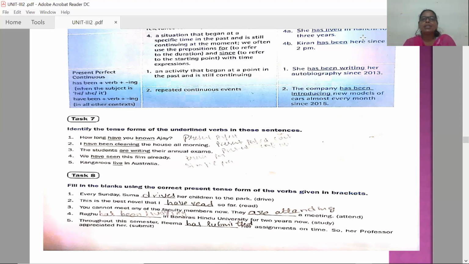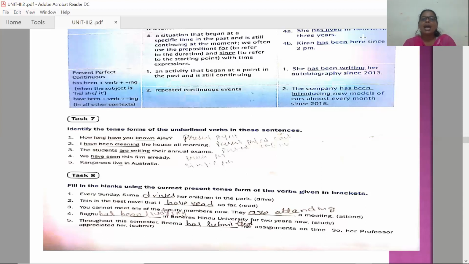You cannot meet any of the faculty members now. They are attending a meeting. Raghu has been studying in Banaras Hindu University for 2 years now: present perfect continuous tense. Throughout this semester, Rima has submitted her assignments on time, so her professor appreciated her.